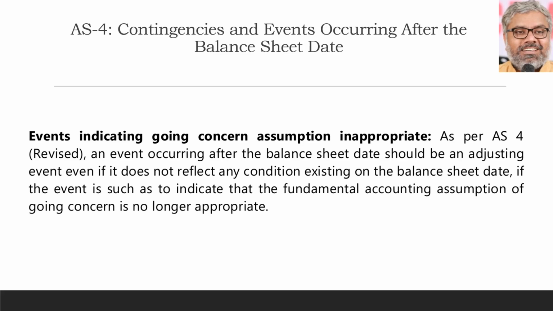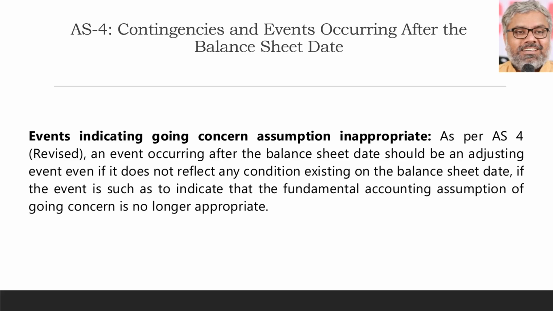But if an event occurring after the balance sheet date is indicating that the fundamental accounting assumption of going concern is no longer appropriate, meaning the danger of that event, whatever happened after the balance sheet date, is even jeopardizing the going concern itself, that means the company itself could be shut down.